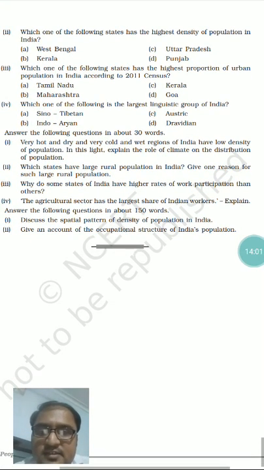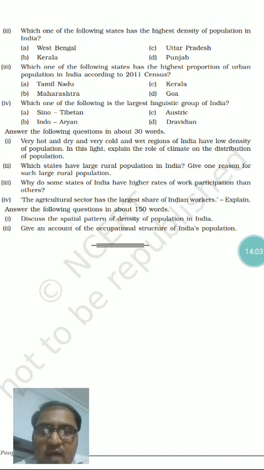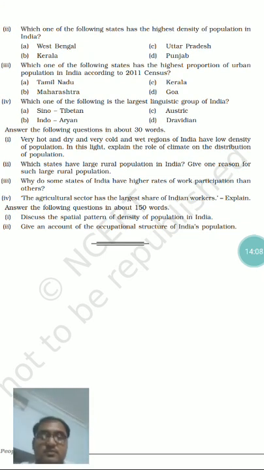Third question, why do some states of India have a higher rate of work participation than others? So why is it so? I already mentioned in this book that only 40% of India's population, according to the 2011 census, is engaged in working.